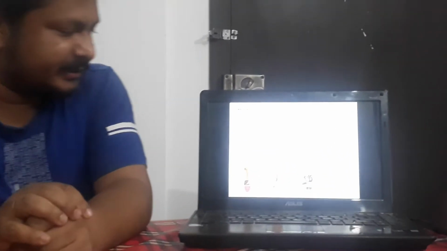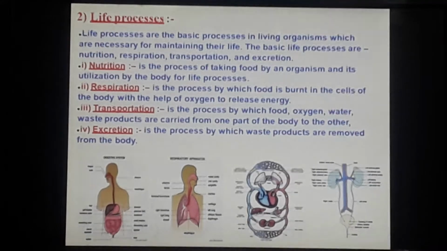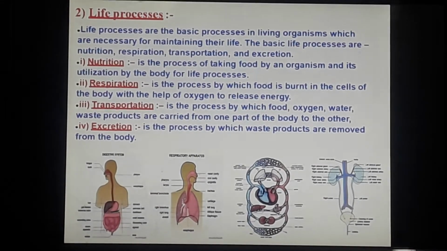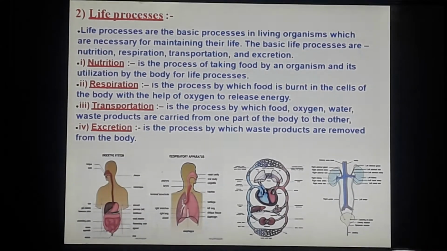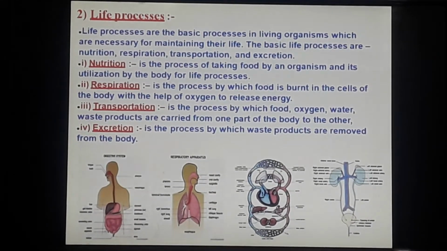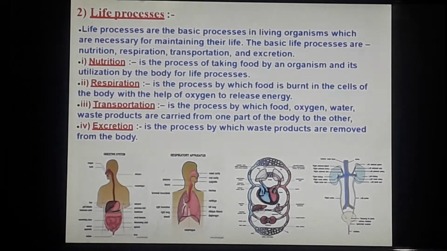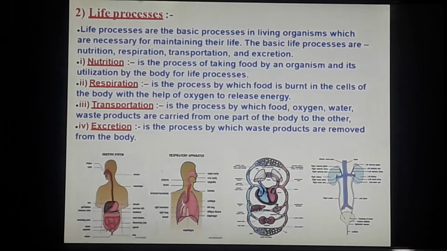The second is respiration. Now before I start respiration, I must also tell you, nutrition is different in plants and different in animals. In plants, the nutrition will be photosynthetic in nature, because plants are dependent upon photosynthesis for their food. Whereas in animals, it will be digestion and absorption. We'll talk about the digestive organs, the digestive system in nutrition. Next, I was talking about respiration.